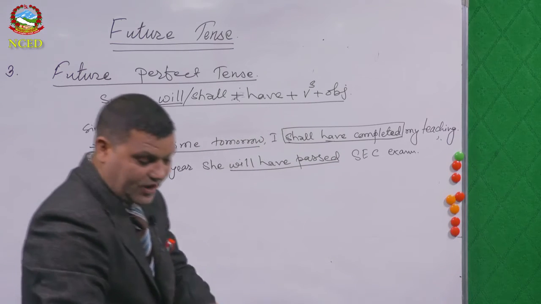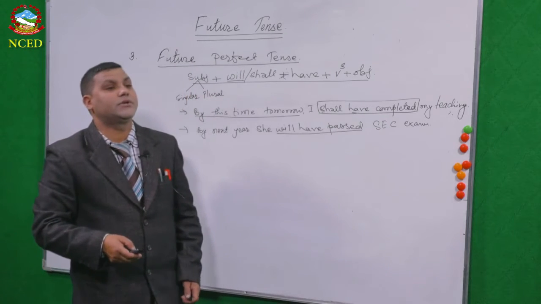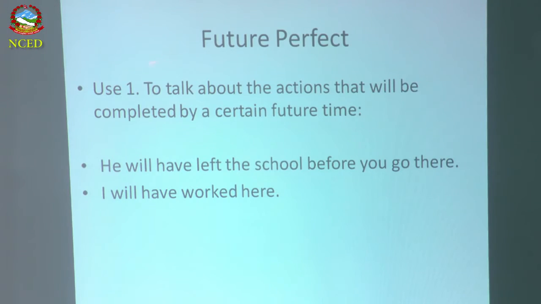So let's go to the structure that we use. In which context do we use this? Let's see. Number one, future perfect is used to talk about an action that will be completed by a certain future time. I already discussed that. The action will be accomplished. So he will have left the school before you go there. The time someone reaches there may be 12:30 or any time; the person will have left the school. Another one: I will have worked here.